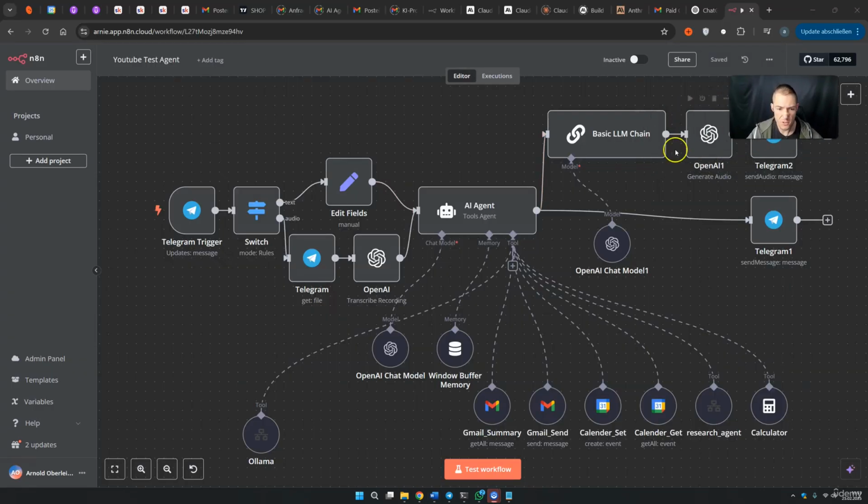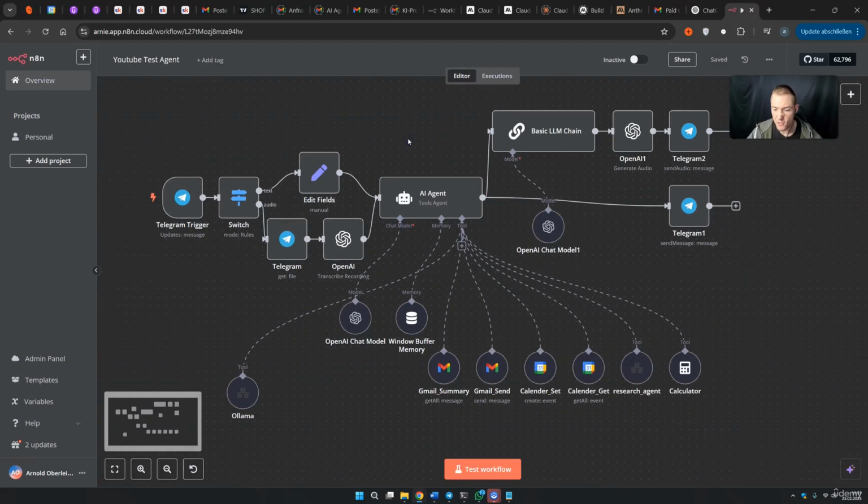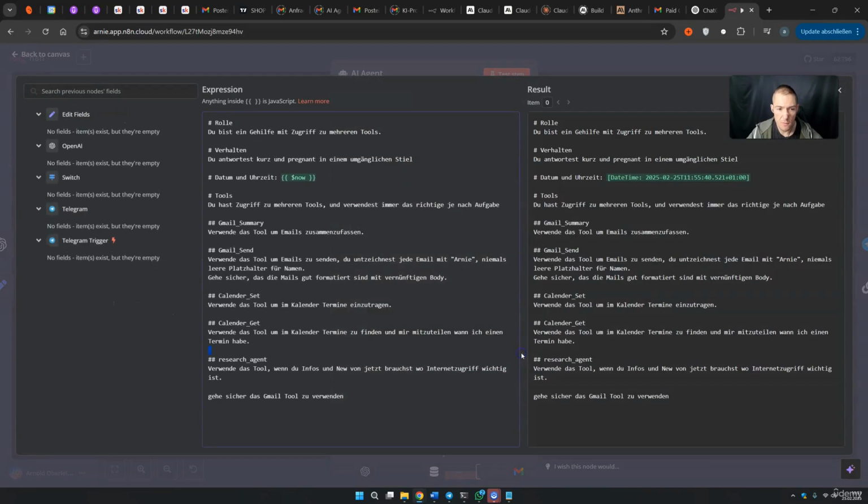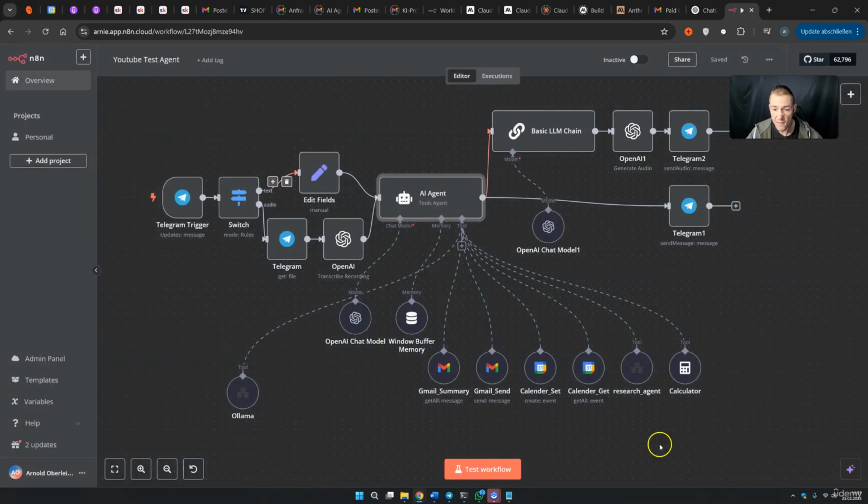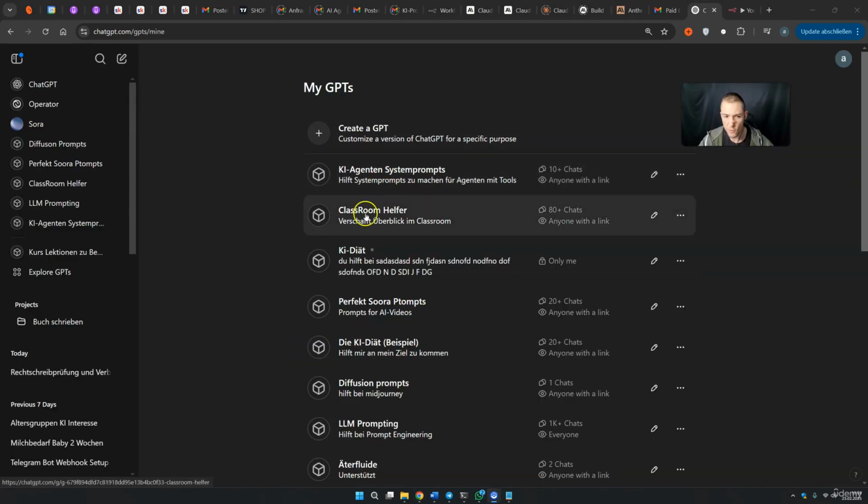Before we make our GPT, I just want to show you an agent that I have built out in German. And here this AI agent also has a system prompt, and a good system prompt would look something like this. So we give a role, we tell him how he should behave, we can give date and time, and this is now, don't worry, we will do this later step by step. Then we give the tools, and that's basically it that we do right here. So it's short, it's concise, and this is for a gigantic agent, so you do not have to overdo it completely. Let's just go into ChatGPT.